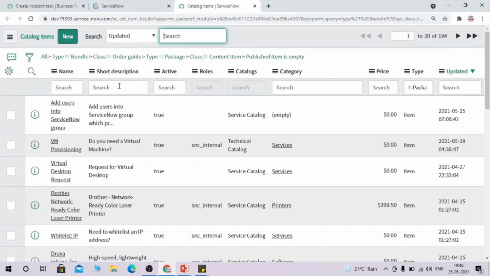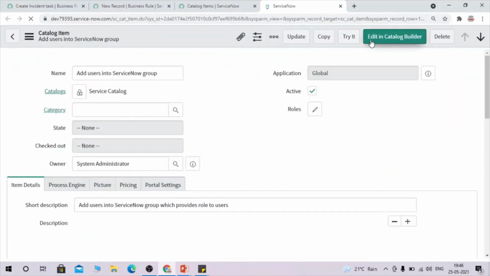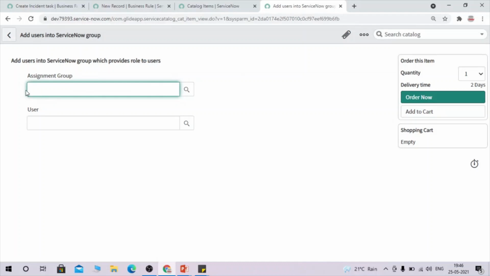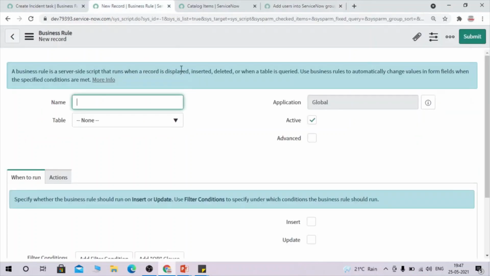So guys, here I have created this service catalog item for demo purposes. Here I have added two fields. Let me show you that. So whatever assignment group we are selecting here and whatever user we are selecting here, these users would get added into this assignment group. So for that, we are going to write a business rule, an async business rule. So let's write it.